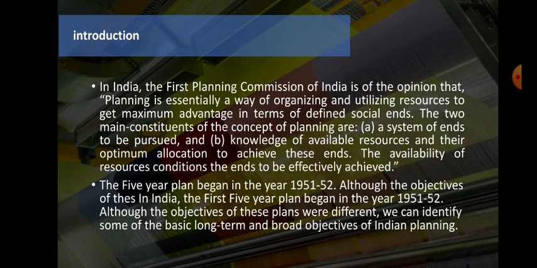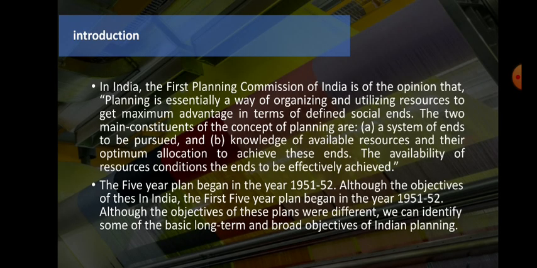Then in the second point we have said the 5 year plan begins in the year 1951. As I said in the previous slide also, the 5 year plan was started in 1951-52. Although the objectives of these plans were different, we can identify some of the basic long term and broad objectives of economic planning. You know that in India the economic planning is a mixed economic planning.